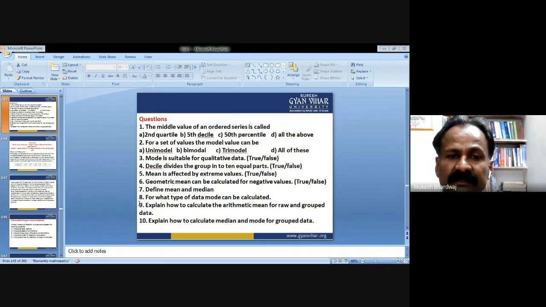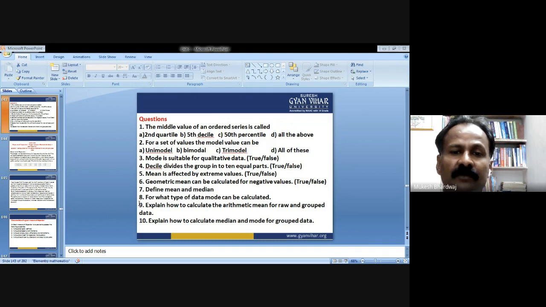If in the set of observations no single observation is repeated, then it is unimodal. If any observation is repeating twice, then it is bimodal. And if any observation is repeating thrice, then it is trimodal. So the perfect answer is all of these.